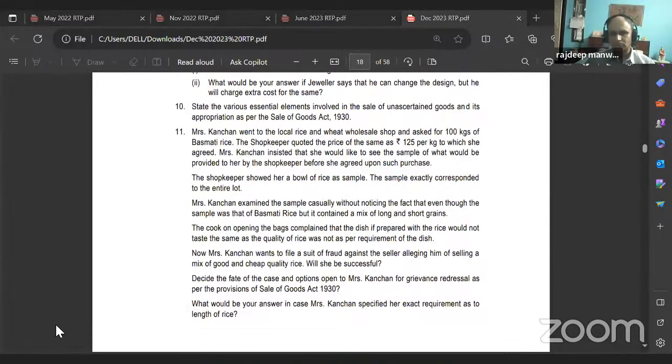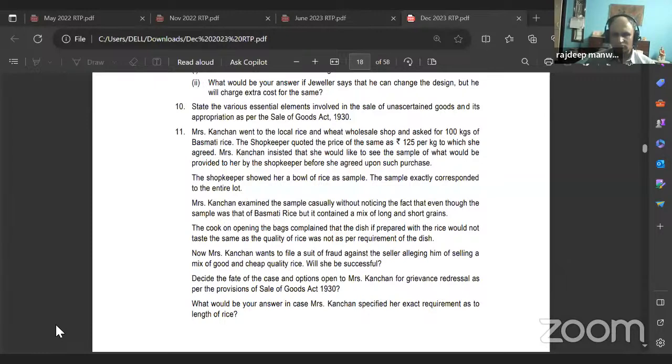Eleventh one: Mrs. Kanchan went to the local rice and wheat wholesale shop and asked for 100 kgs of basmati rice. The shopkeeper quoted the price as rupees 125 per kg, to which she agreed. Mrs. Kanchan insisted that she would like to see a sample of what would be provided to her before she agreed upon such purchase.